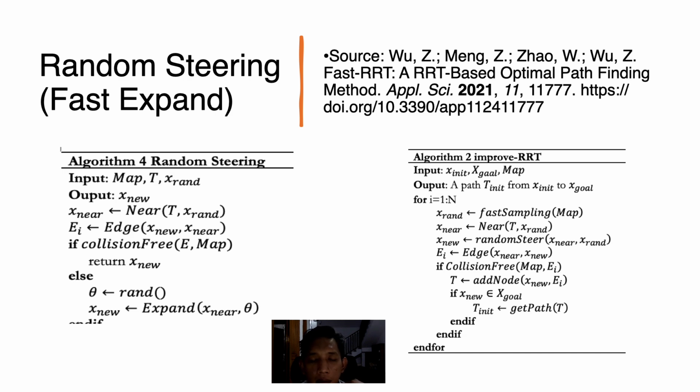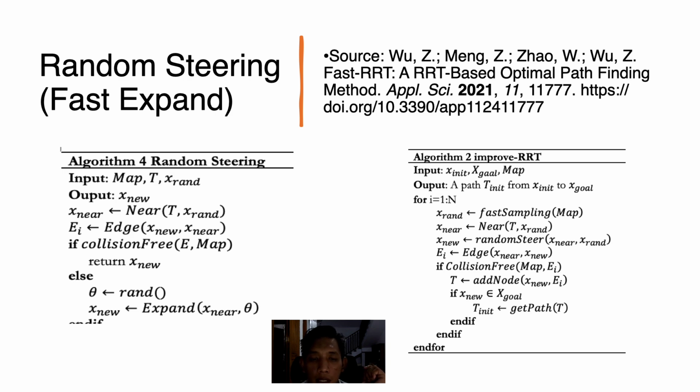Otherwise, theta is generated randomly until x new is located in obstacle-free space, and there is no collision if we connect x new to x near in the tree.